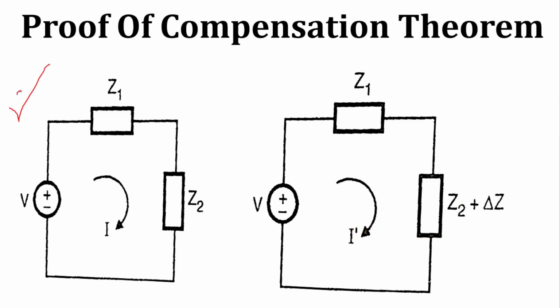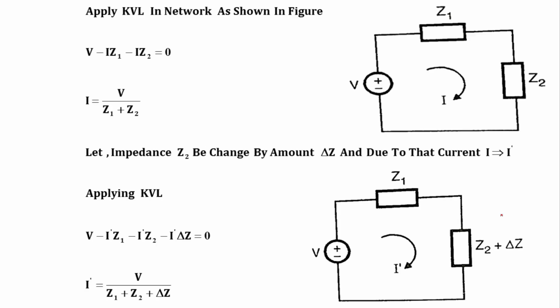Suppose this is our main circuit, this is the input voltage, this is impedance Z1, this is impedance Z2, and this is our loop current I. Now suppose that impedance Z2 is changed, and that change is plus delta Z. So I can say that impedance Z2 is increased by delta Z. We have to find the change in voltage and the change in current due to the increment of delta Z.